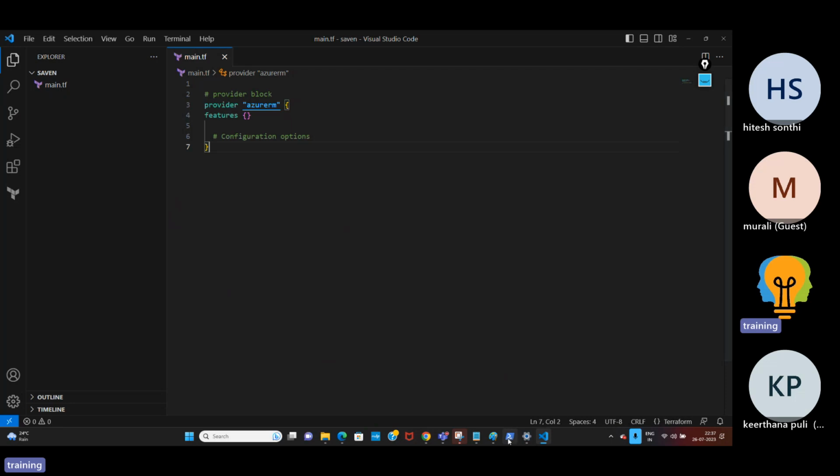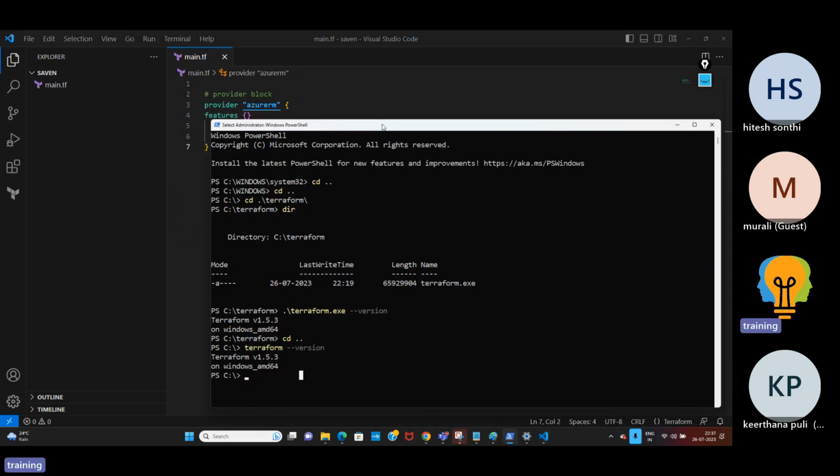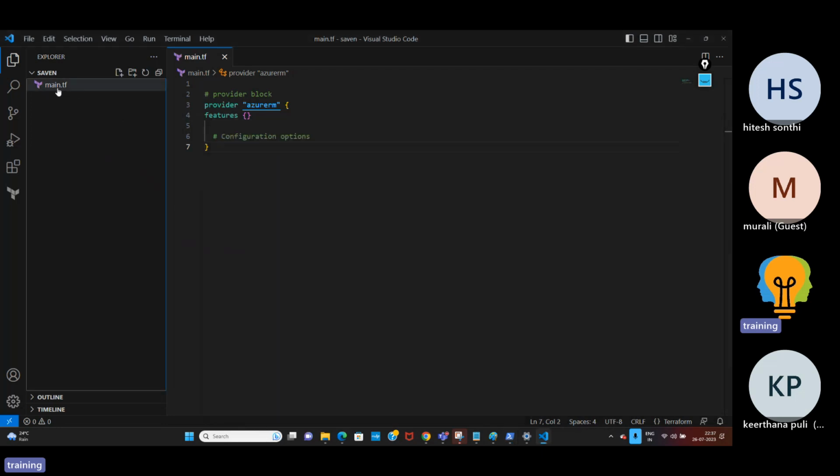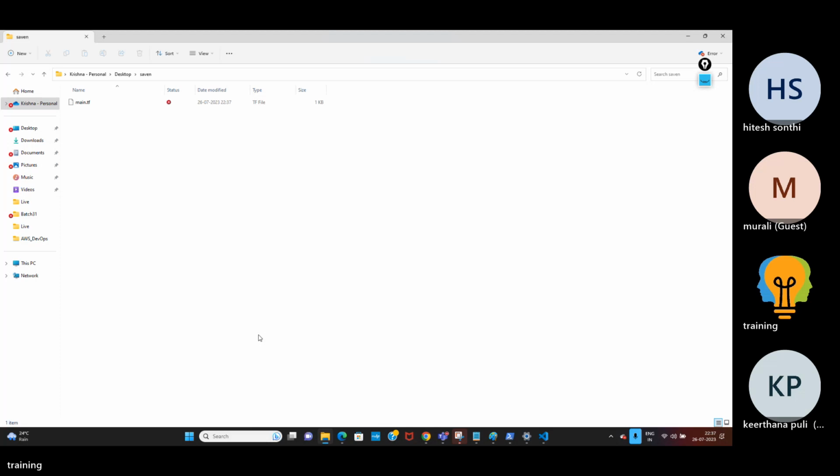So how do you run? I can run it on PowerShell. Where is this code exactly? This code is in the 7 folder, main.tf. So I need to go to that path. Let me see the path: Users, Kuchala Kanti, OneDrive, Desktop, 7. I need to go to this path to run this main.tf.